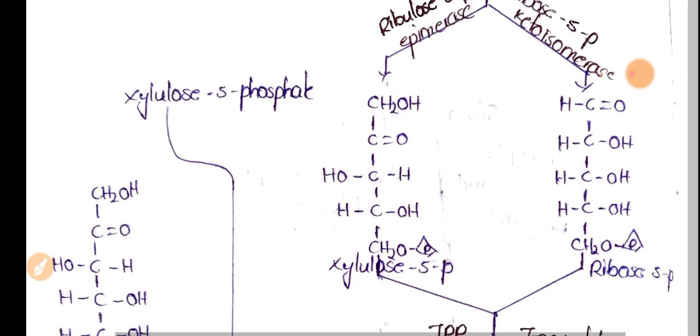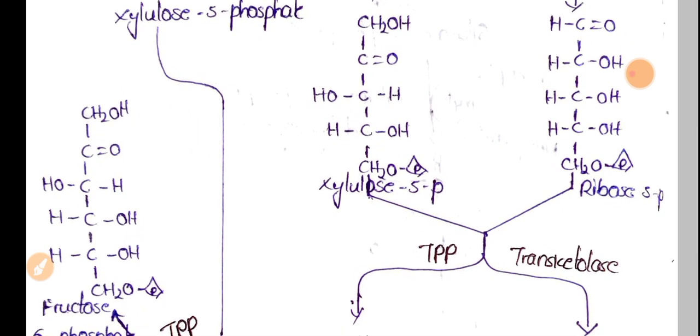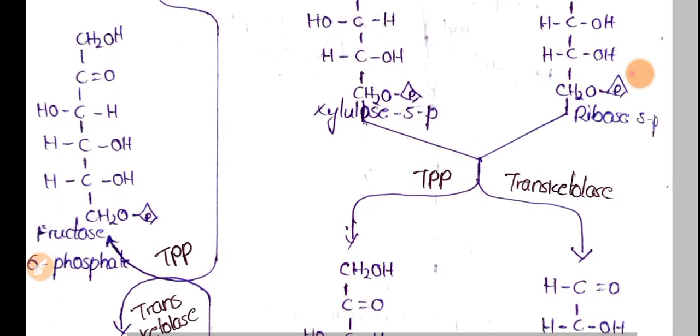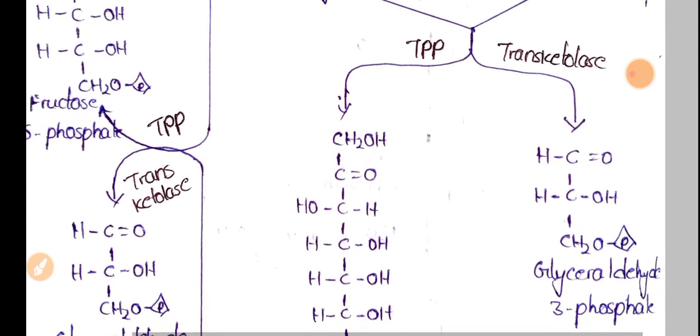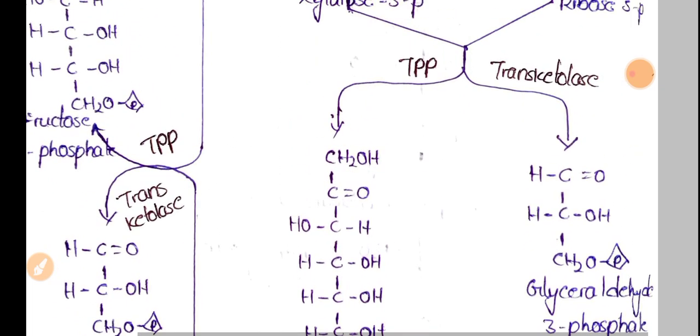Okay, so finally this xylulose 5 phosphate and ribose 5 phosphate were produced, and later the transketolase enzyme with the help of TPP and Mg2 plus will act upon these two products to form two other products, that is sedoheptulose 7 phosphate and G3P, that is glyceraldehyde 3 phosphate.